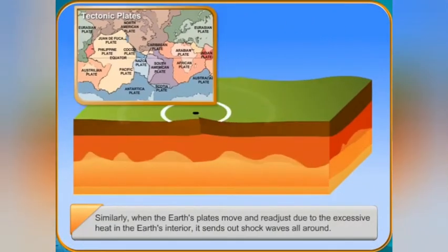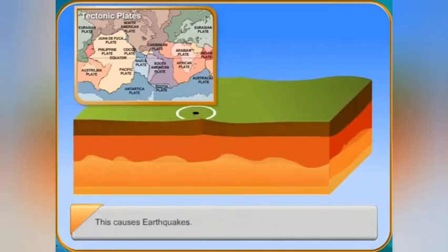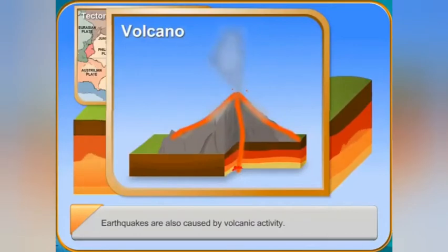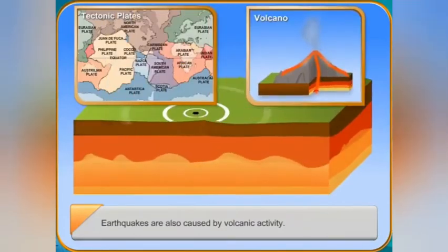An earthquake is always the strongest at the epicenter. As the shock waves move away from the epicenter, they get weaker. That is why an earthquake is less severe in places that are far away from the epicenter.